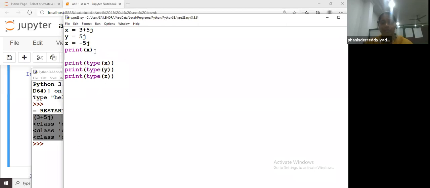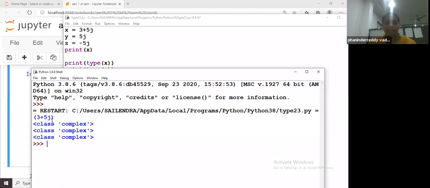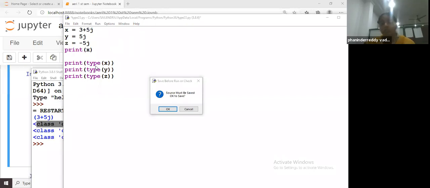Print X. I wanted to write print. I gave print X. See here, I gave print X. What output did I get? It came, but it should not come. You just check it. Because print X means, see, this is Python, this is not the complex number. To get the type, we have to use the type function. You have to give this type function. Okay, okay, students.